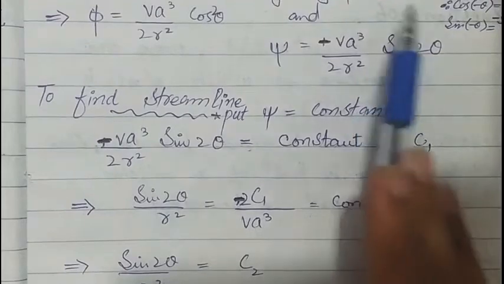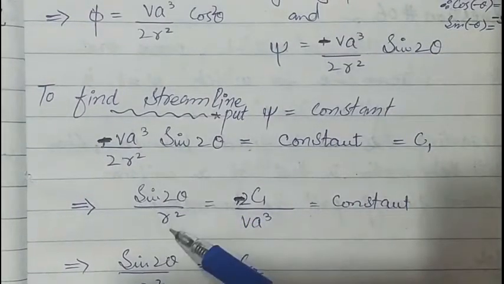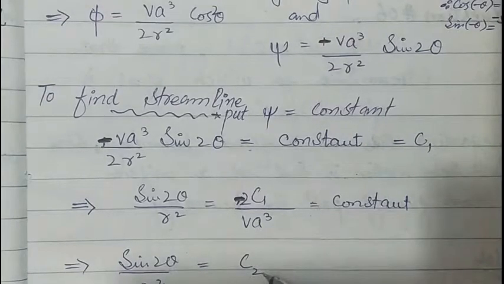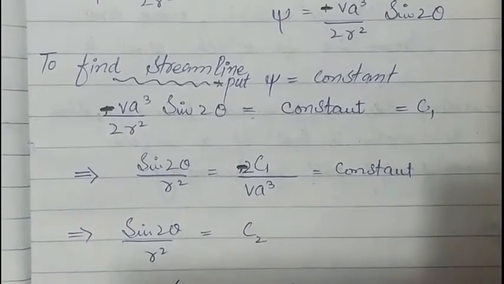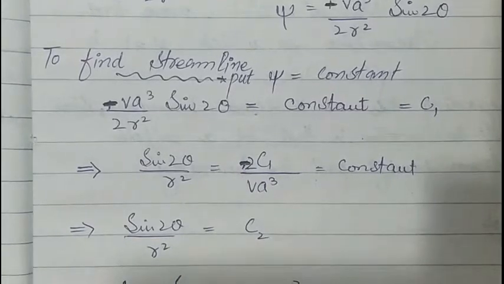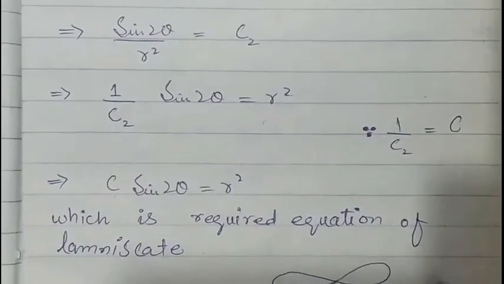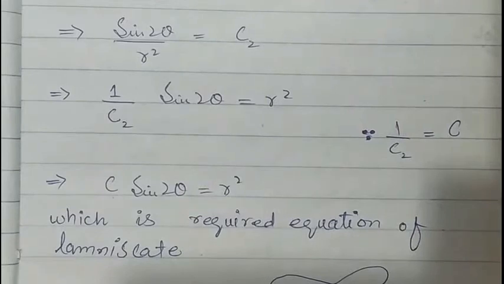And on the left hand side we will get the remaining terms, that is sine 2 theta over r square is equal to C2. Now C2 will divide on the left hand side and r square will multiply on the right hand side. 1 over C2 is also a constant. So we can say that c into sine 2 theta is equal to r square. This is the equation of the lemniscate. That is the required equation.